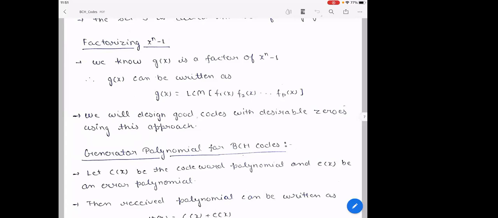We know that g(x) is a factor of x power n minus 1, which we know from the cyclic codes. So g(x) can be written as the LCM of f1(x), f2(x) up to fp(x). Here p is not a prime. These fi's are minimal polynomials. So we will design good codes with the desirable zeros using this approach.